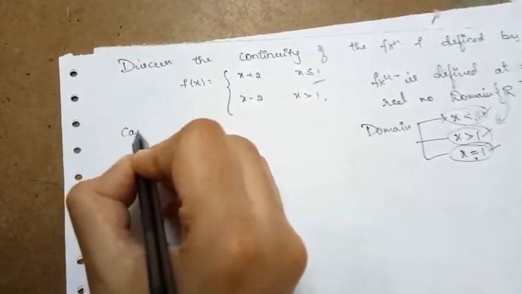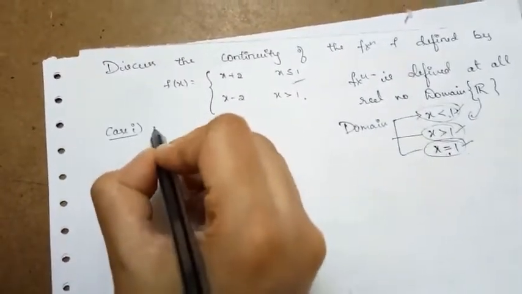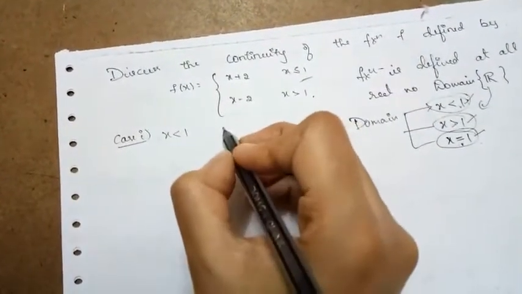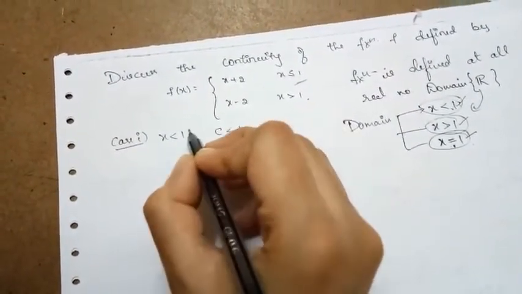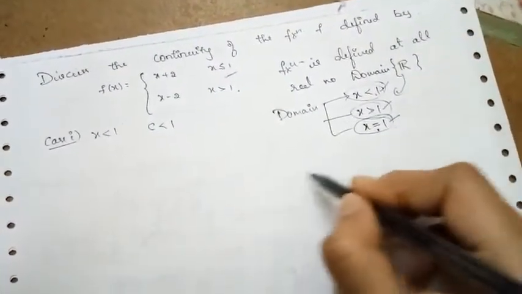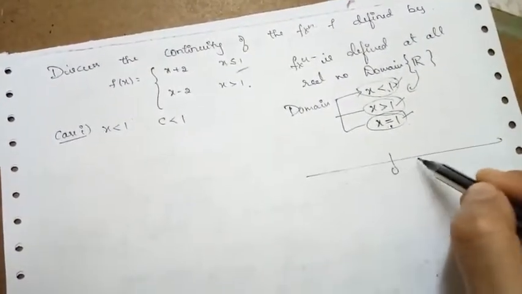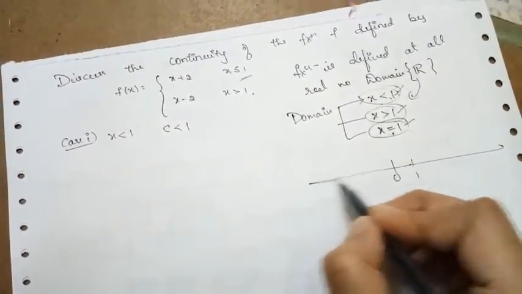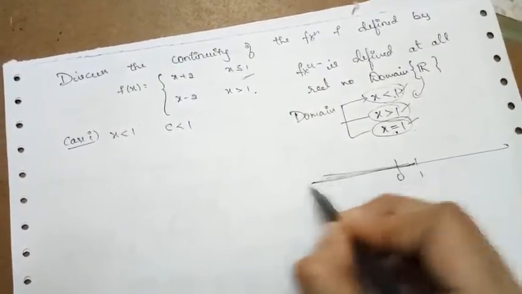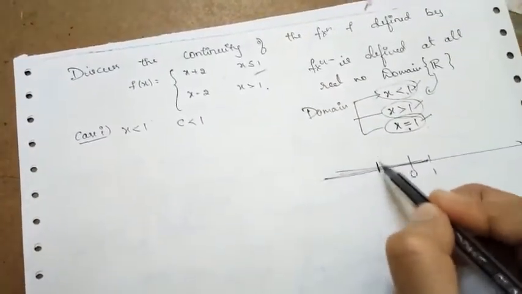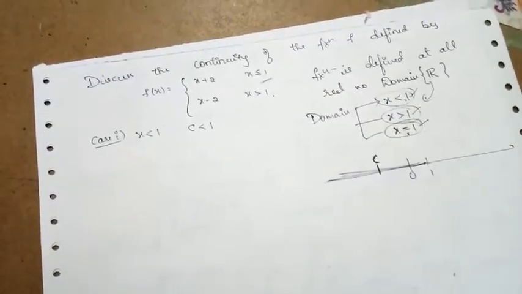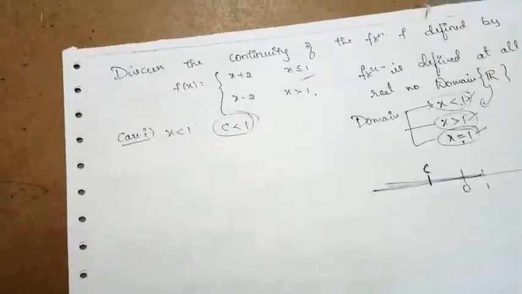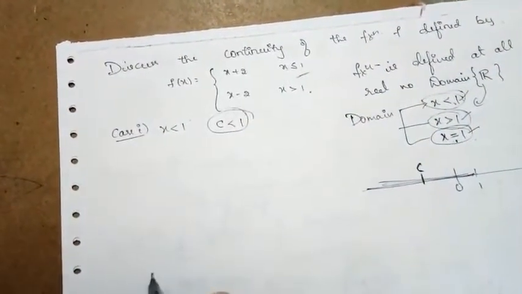So if I take case 1, that is x is less than 1. When x is less than 1, if I choose any c which is less than 1, if I consider this as a number line with 0 and this is 1, x is less than 1 means obviously the set of numbers which are lying here, excluding 1. So I choose one number, say c, which is strictly less than 1, where c is any real number which is strictly less than 1.